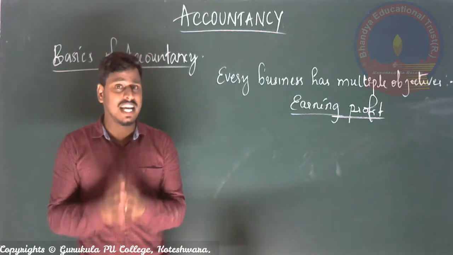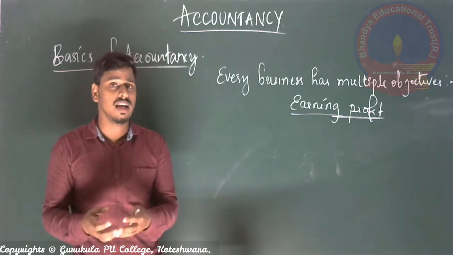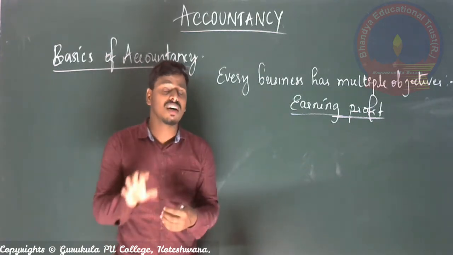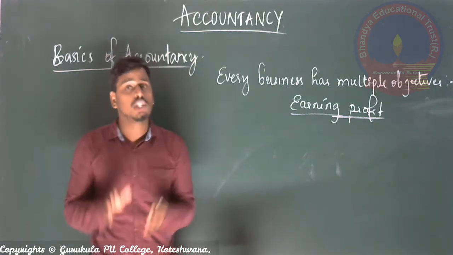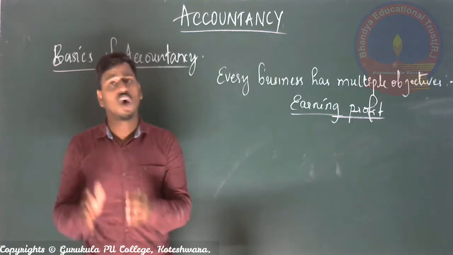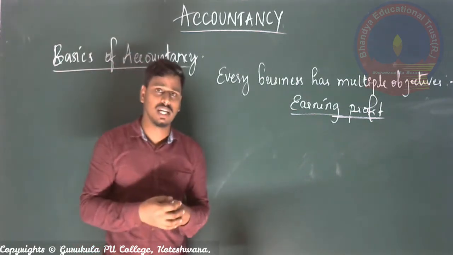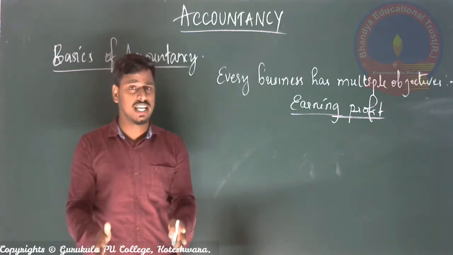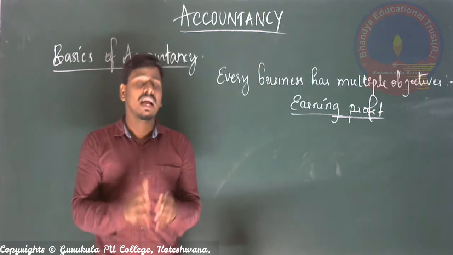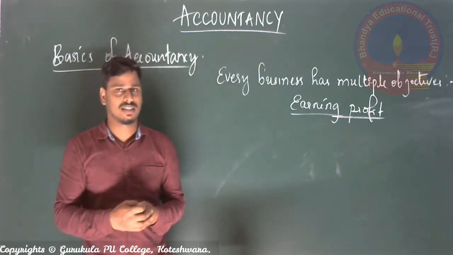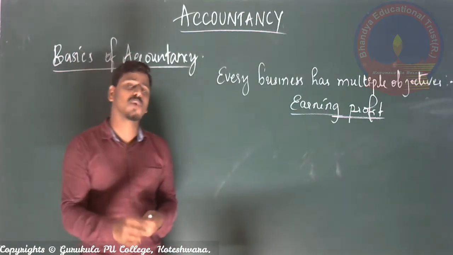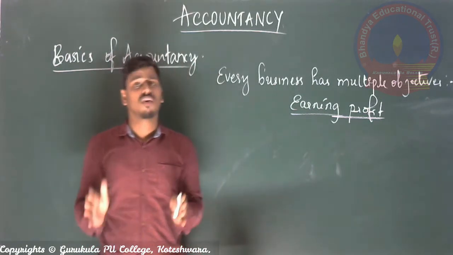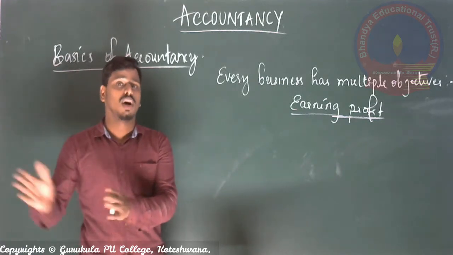In order to say that we earned this amount of profit, it has to be earned by the business, and it should be known to the businessman or those who are going to calculate it, right? In order to say this is the amount of profit we earned in this particular year, we have to calculate that amount of profit, isn't it? Once we calculate the amount of profit, then only we can say we earned profit during this particular period of time.